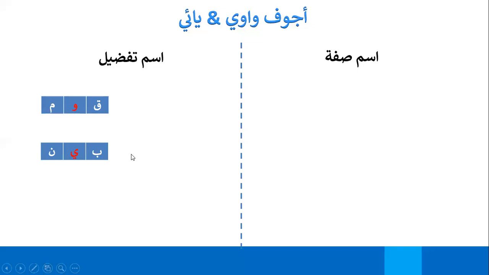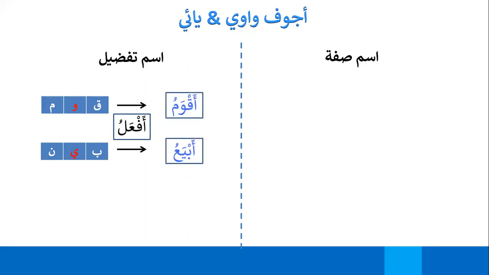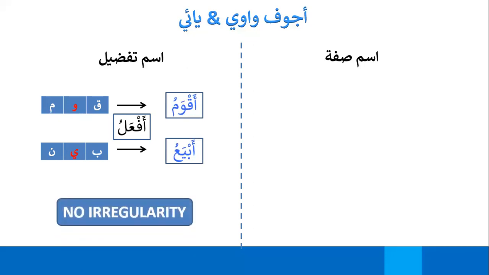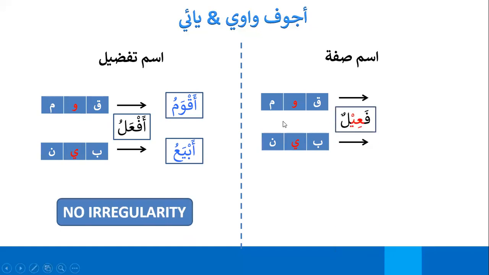You have families Kaf, Waw, Meen, and Ba'a, Yabi'u, Ba, Ya, Noon. Now, you will see that the Tafdeel pattern is Af'alu. So when you put it in Af'alu pattern, it will be Aqwamu, Abya'u. So basically, no irregularities. But in Ism Sifa, you will see that the pattern you are putting it in is fa'ilun. But when you put it in that pattern, you already have ya in the pattern. So this does not really sit well with these two vowels. So how will we change it?